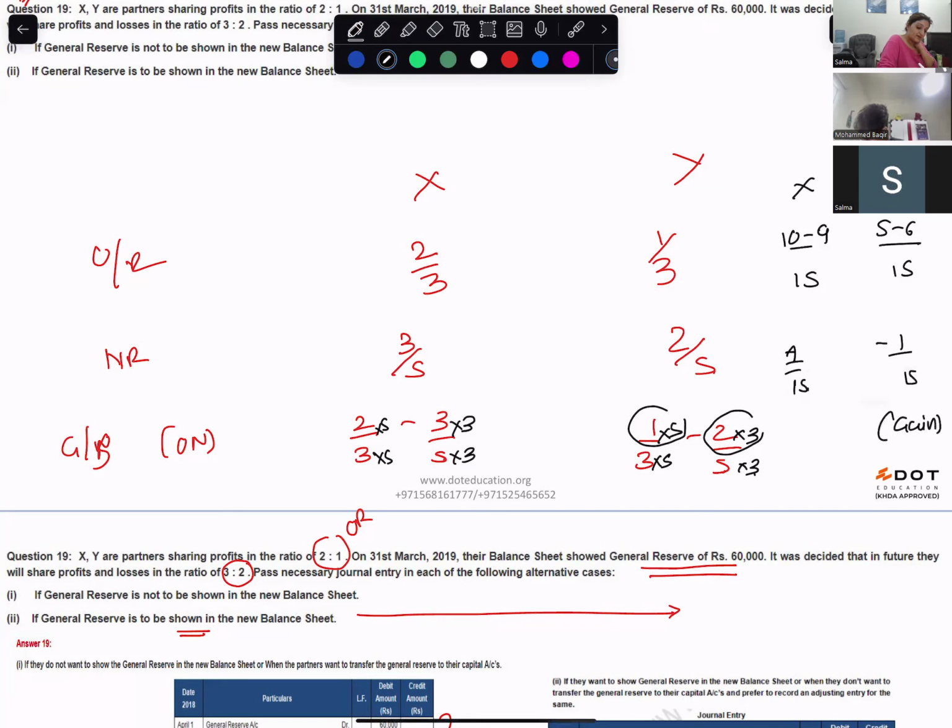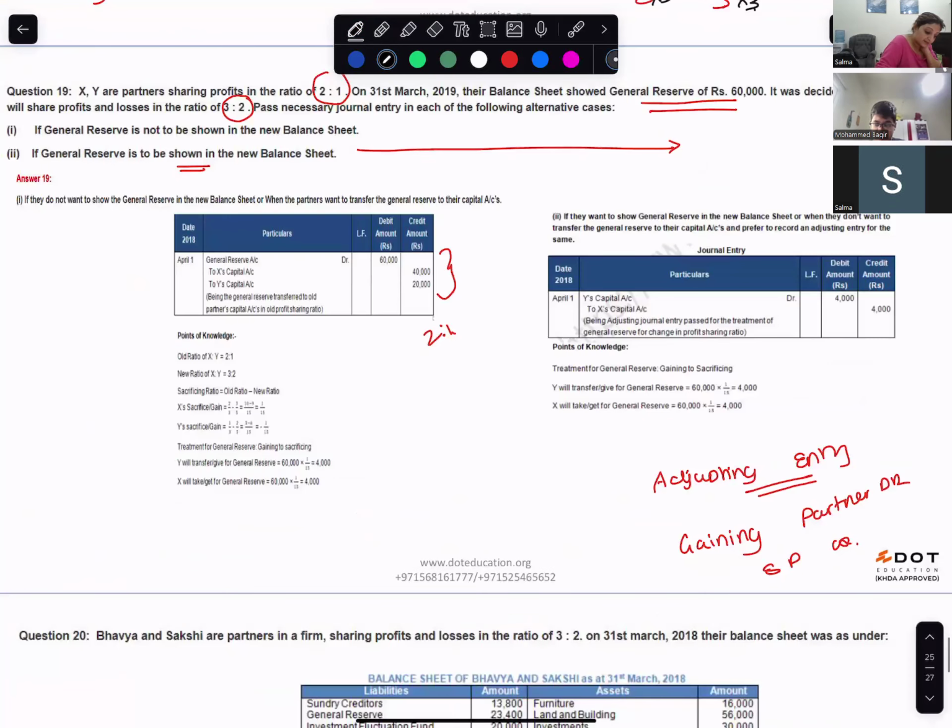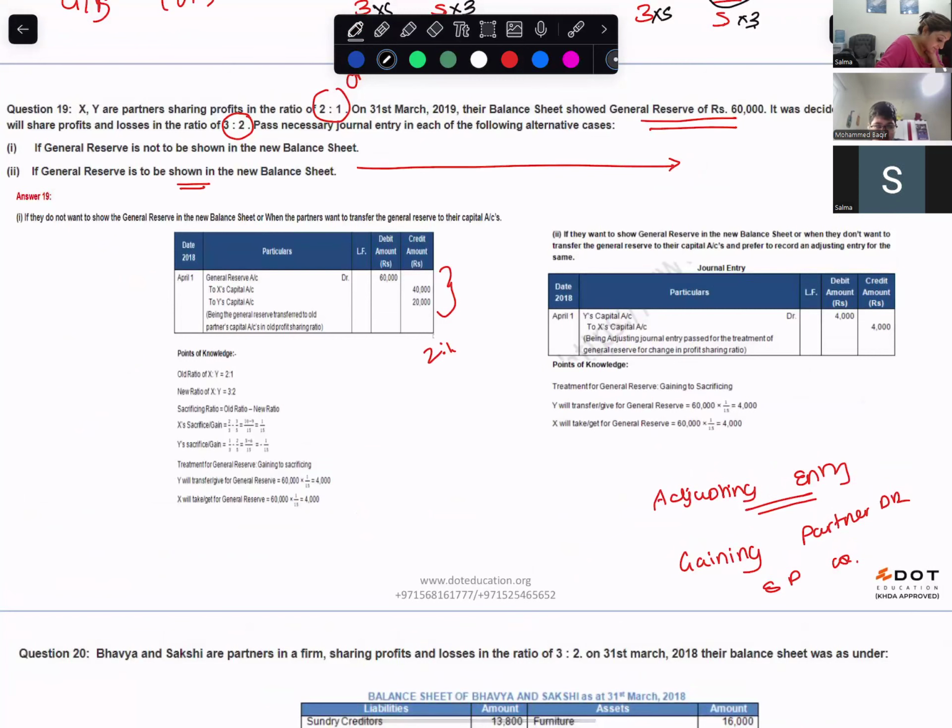Y. And who is the sacrificing partner? X. So X capital account debit. No, gaining partner is who? Y. Wait, no.